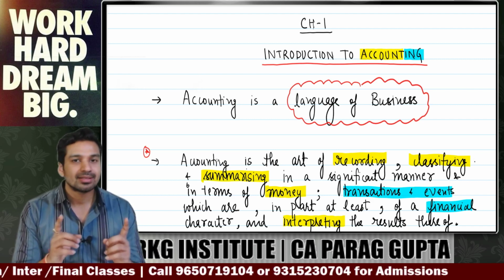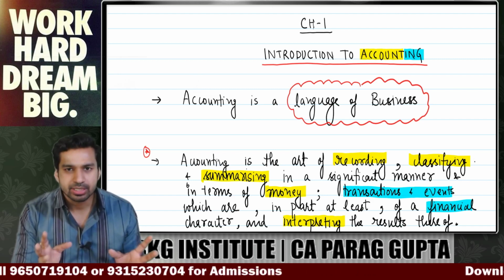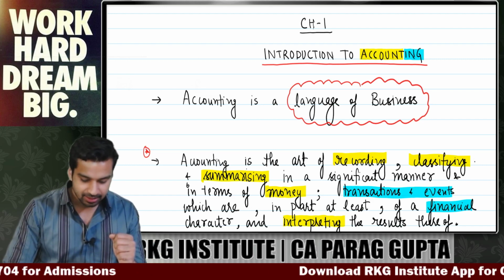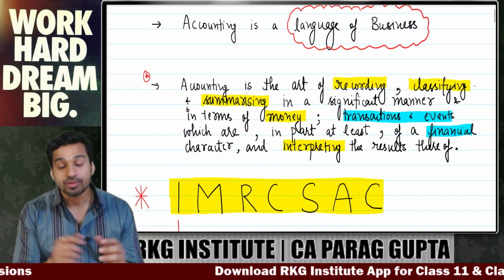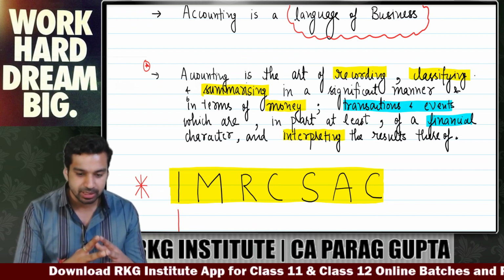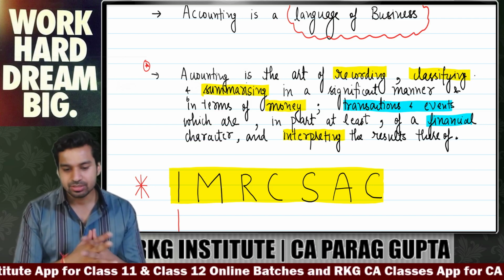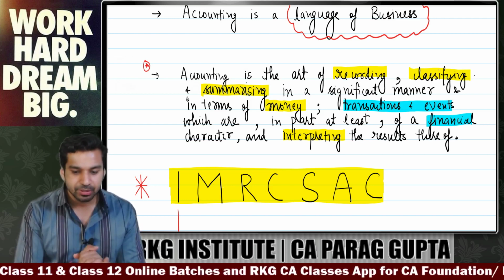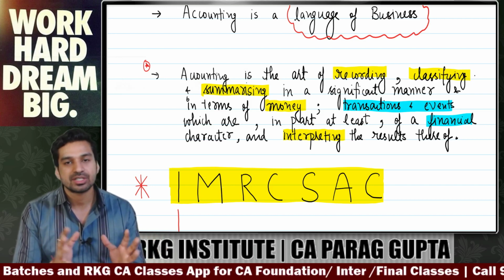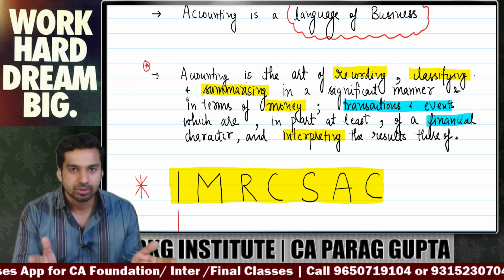Accounting is defined as per the American Institute of Certified Public Accountants, and we are using the same definition. The definition goes as: accounting is the art of recording, classifying and summarizing in a significant manner and in terms of money, transaction and event which are in part at least of financial character and interpreting the results thereof. This is the definition given by AICPA, the American Institute of Certified Public Accountants.